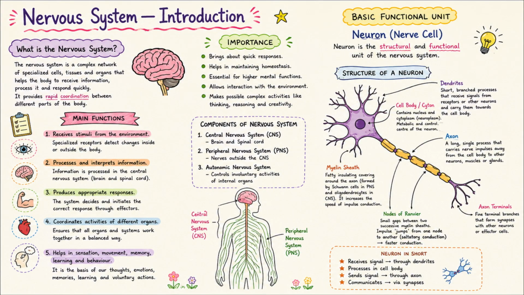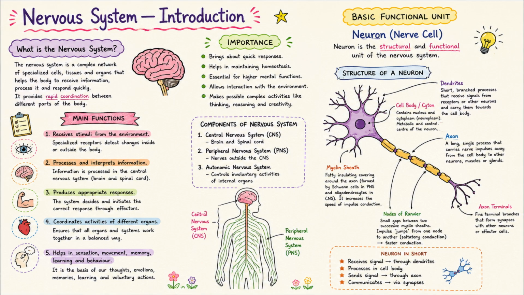Nervous system, introduction. The nervous system is the body's rapid communication and coordination system. It receives information from the environment, processes it, and produces an appropriate response. It helps us sense, move, learn, remember, think, and control different organs.